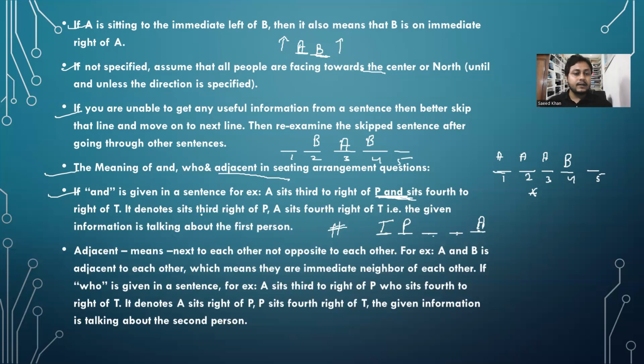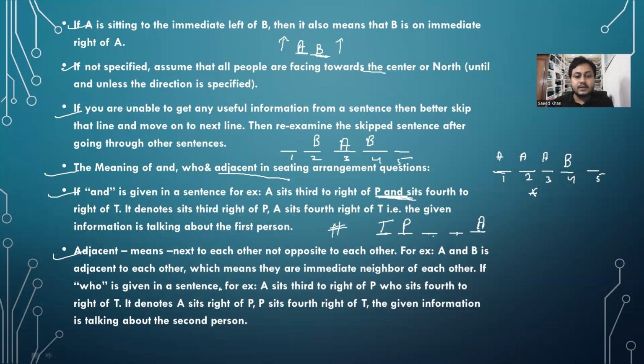So that's the correct situation basically. A sits third right of P, A sits fourth right of T. Right. The given information is talking about the first person. So this is also written here. Next important point is adjacent. Adjacent means next to each other, right? Not opposite to each other, basically. For example, A and B adjacent to each other, which means they are immediate neighbors of each other. This thing I have already told you.